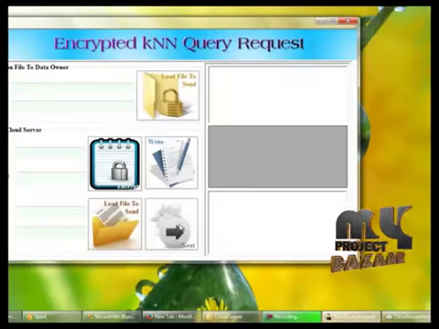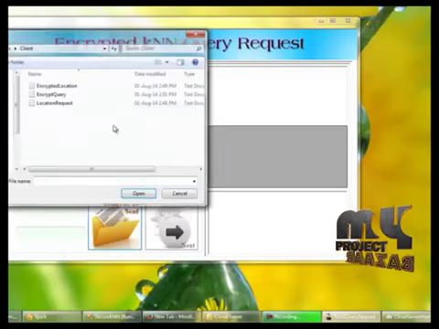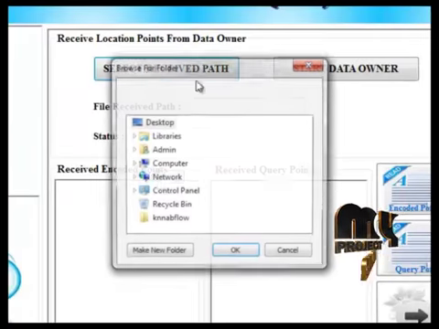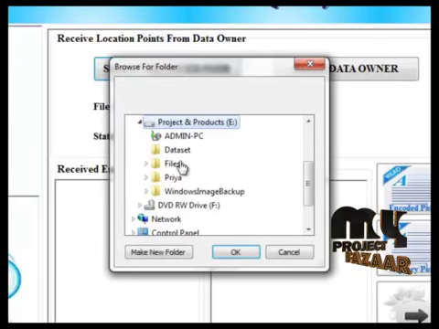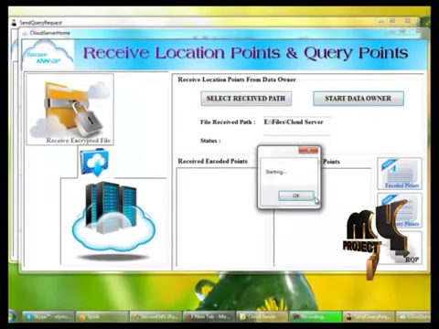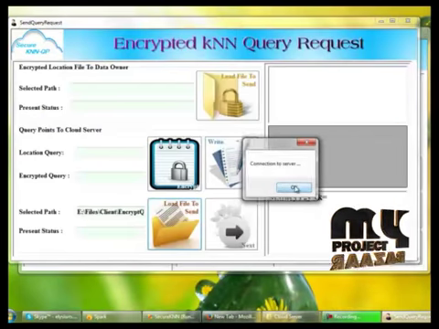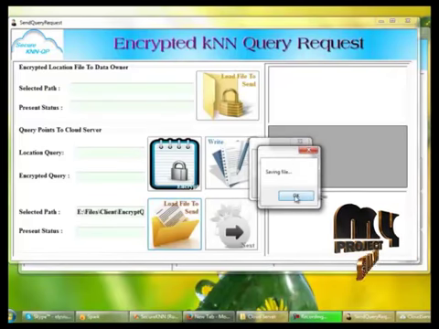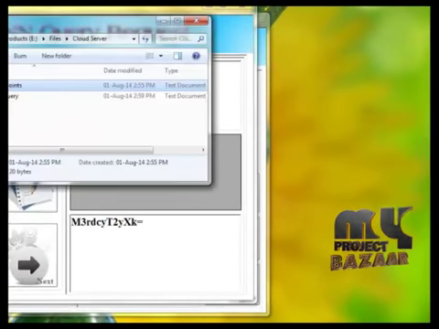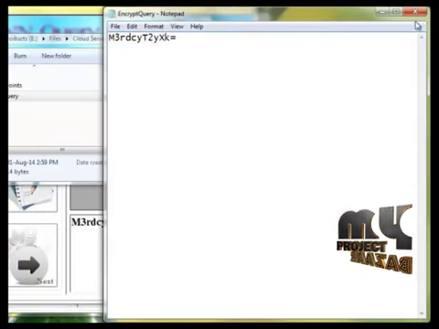And the next process is sending the encrypted location query to the cloud server. For that, we have to load the encrypted query, which was already encrypted. And here we have to select the received path at the cloud server and start the process. Sending and receiving file, and here connection, file sending and receiving, file transferred successfully. We can view the file on the cloud server side. This is the encrypted query which we sent from the client side.